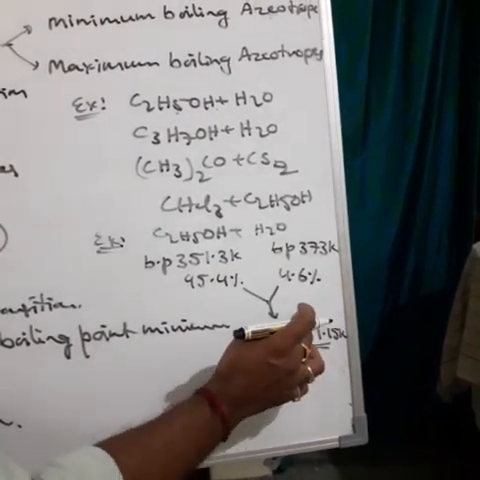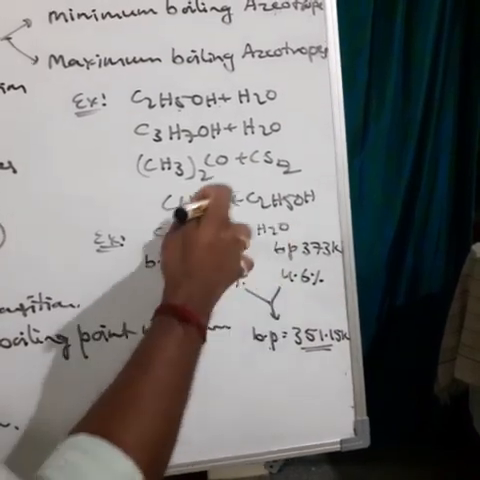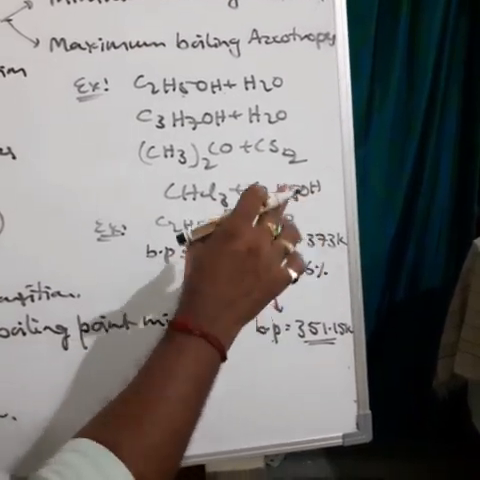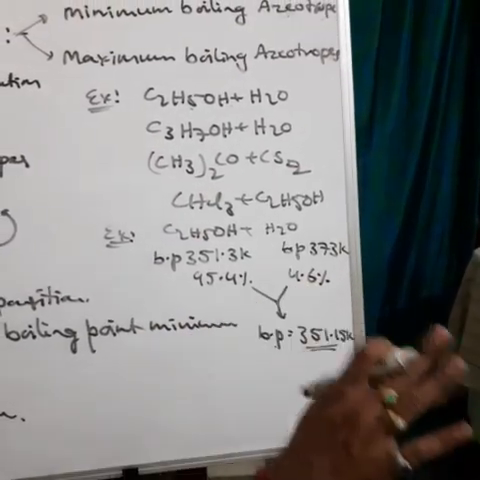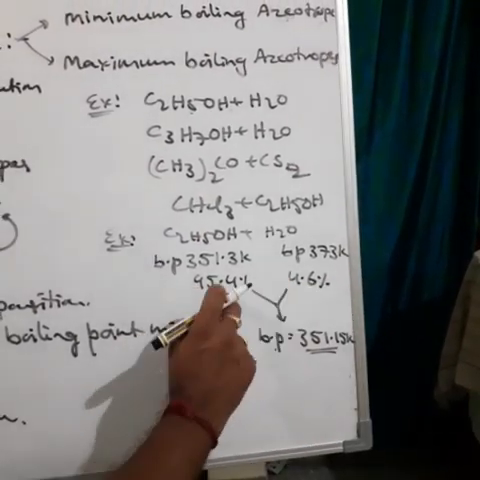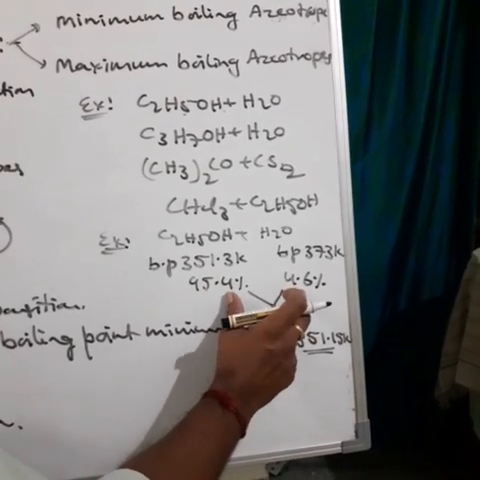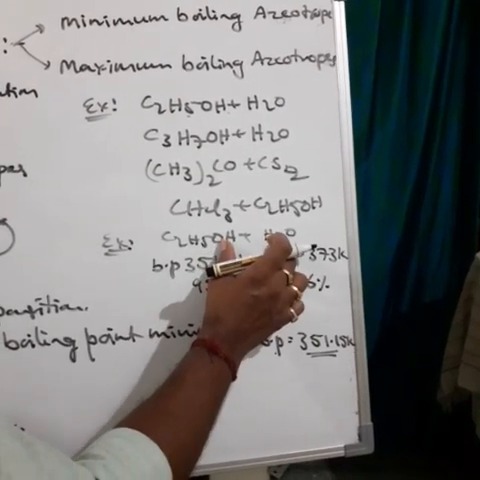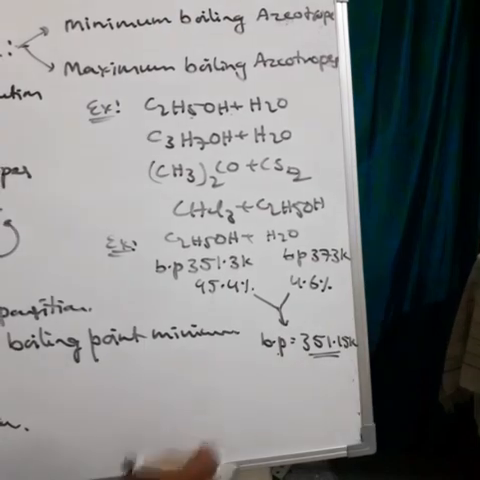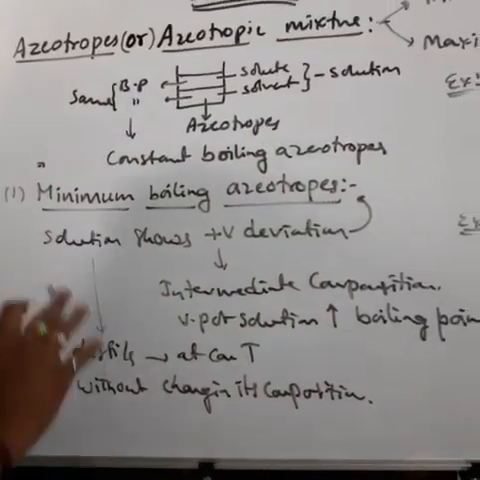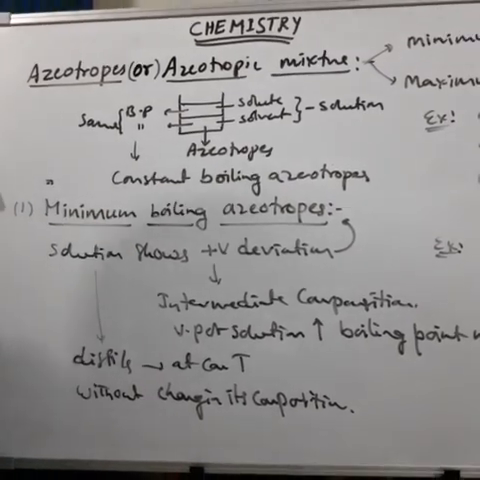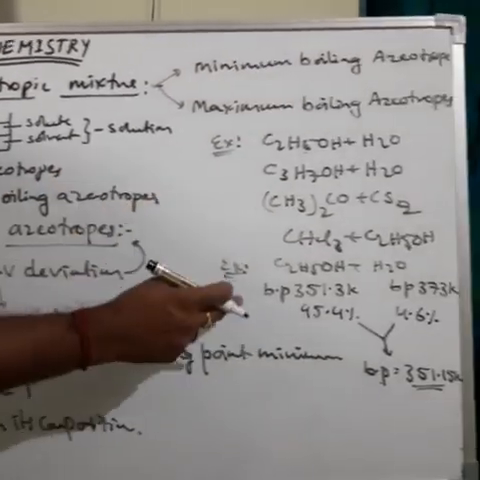In these cases, the mixture, that is the solution, is distilled at constant temperature without changing its composition. That is called a minimum boiling azeotrope. So this is about the minimum boiling azeotrope. Here are examples, and this one is important.